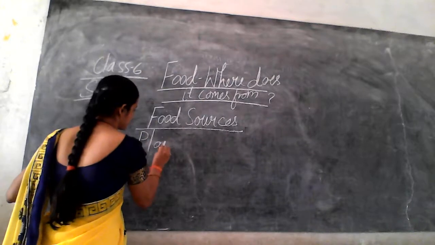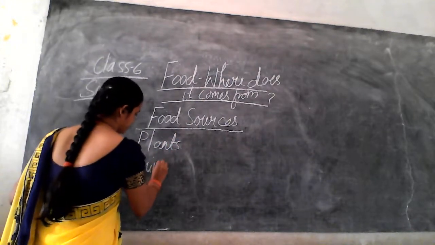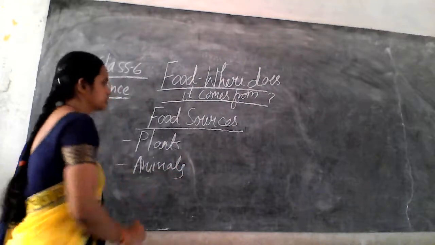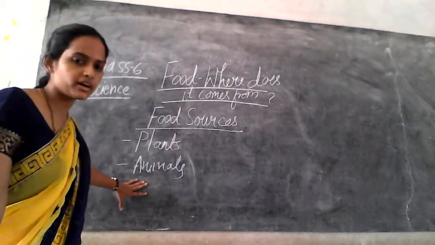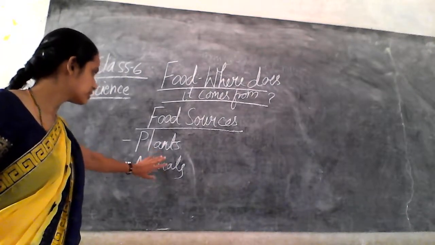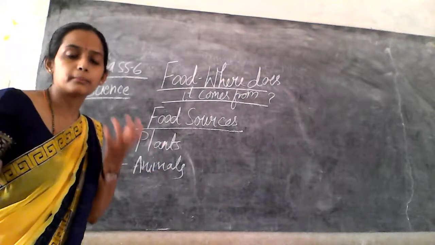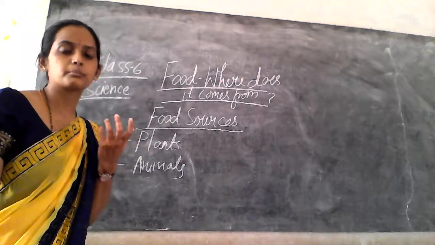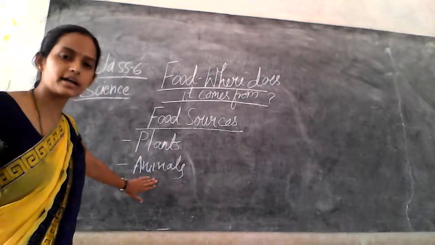Plants and animals. They are the main producers of the food, or the material we get for the preparation of the food is from plants and animals.